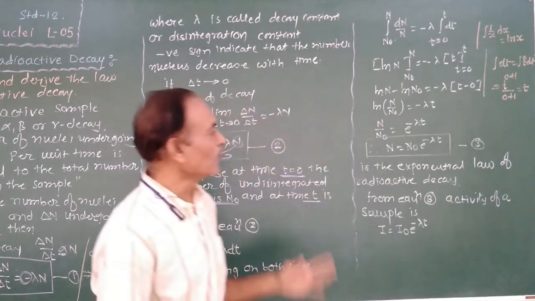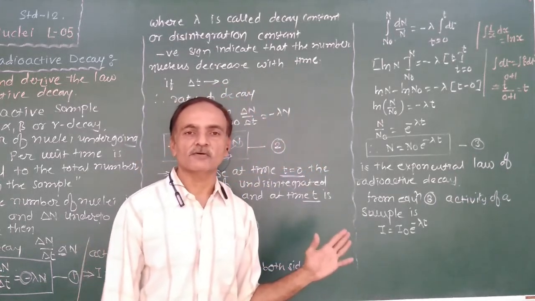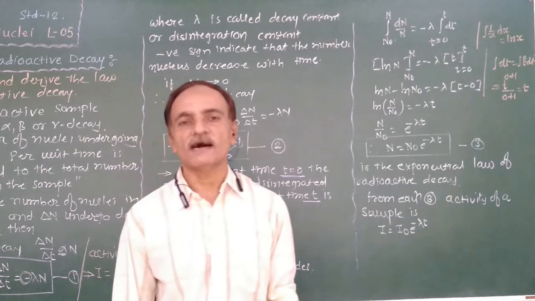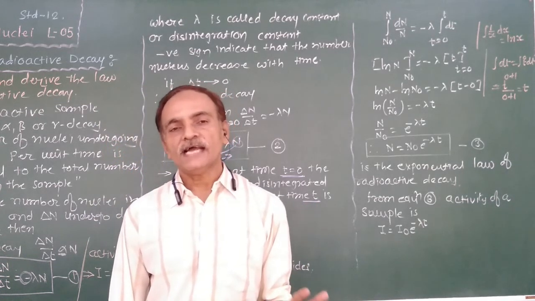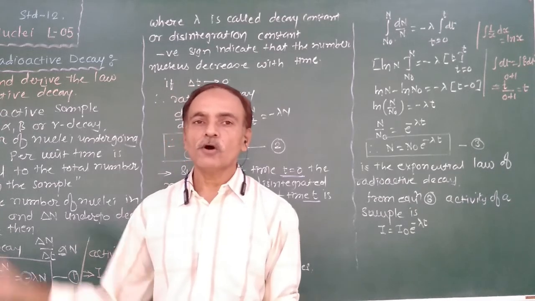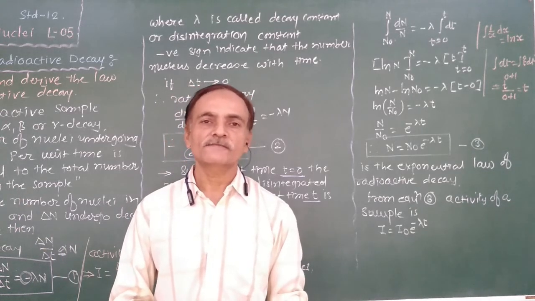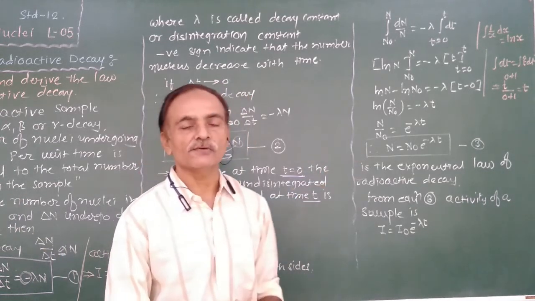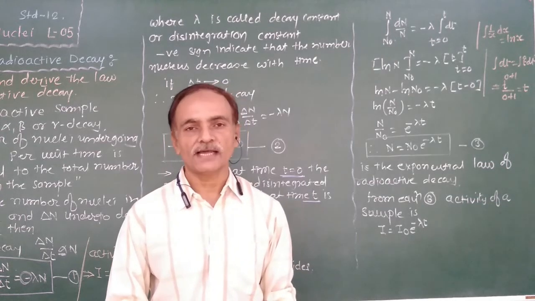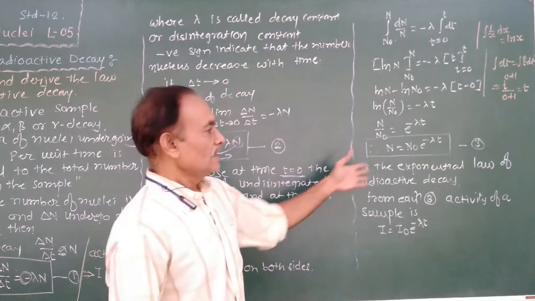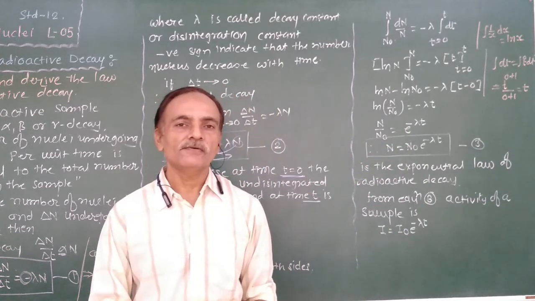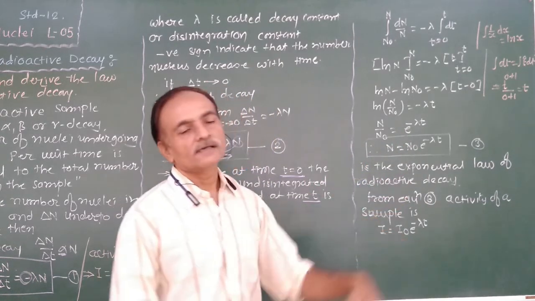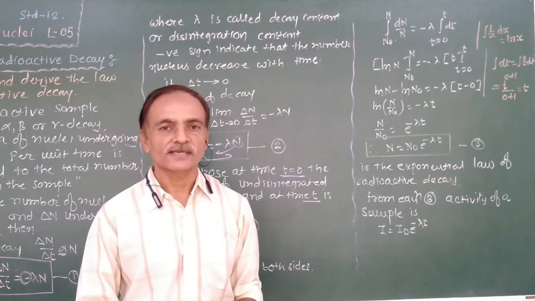Right? So this is the most important theory question of this chapter, frequently asked each and every year. Write or state the law of radioactivity and obtain the equation n is equal to n0 e to the power minus lambda t. Or write and obtain the exponential law of radioactive decay for the radioactive disintegration.